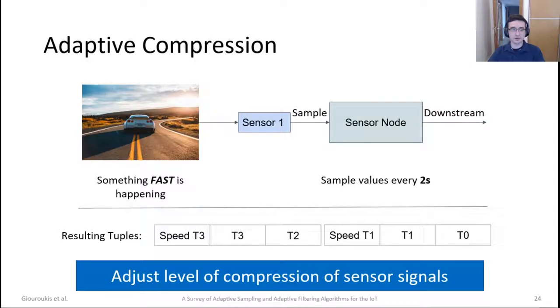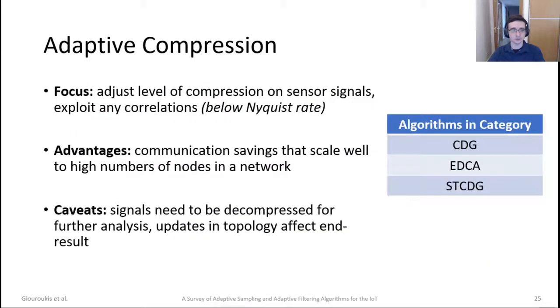They adjust the level of compression of the session signal either based on the event or based on the spatiotemporal correlations found in the whole system. These algorithms can actually go below the Nyquist rate of sampling. That means they can actually go below the best rate that would be needed to actually get an accurate representation of the original stream. Their advantage is that there are a lot of communication savings that also scale well to a high number of sensors or nodes in a network.